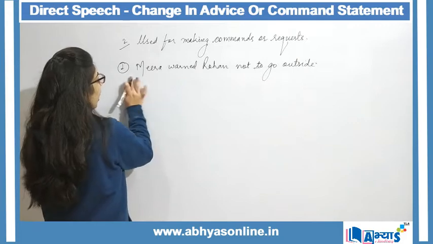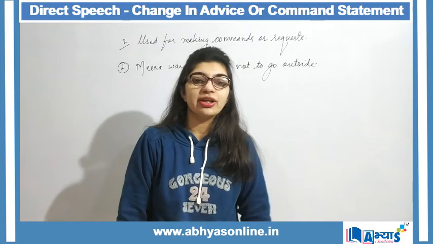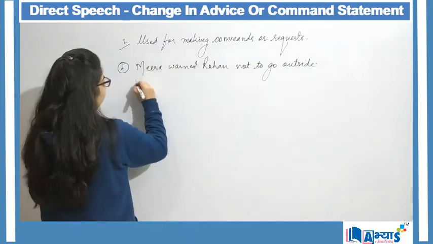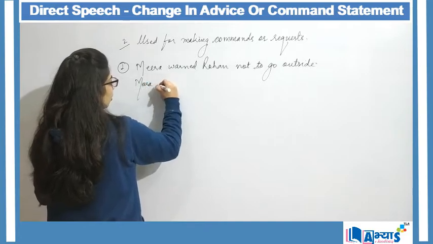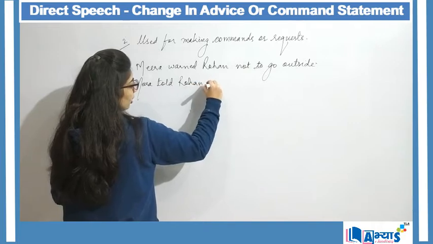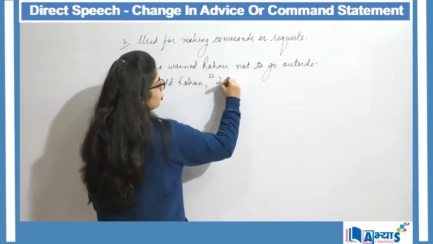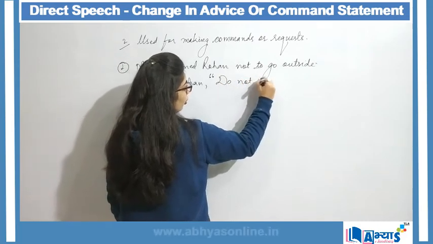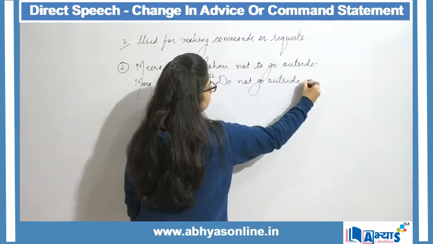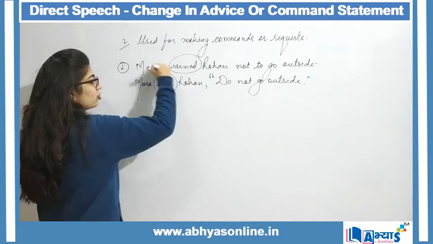So I said that the warnings, the commands, all these get changed to either said or told. So now let us say Meera told Rohan, comma, inverted commas begin, do not go outside. Again you can see warned gets changed to told.